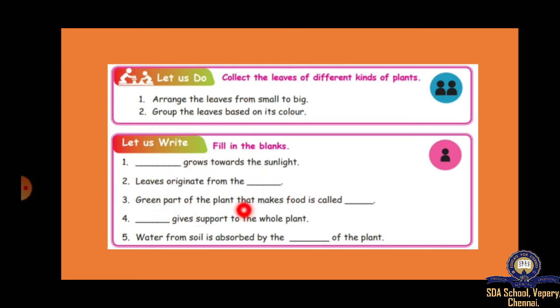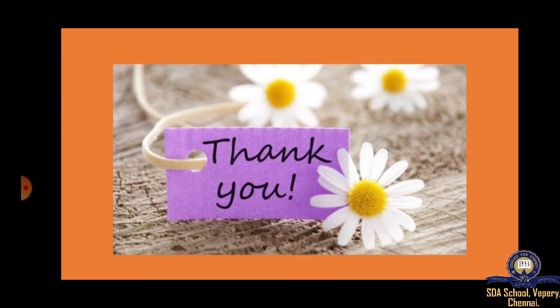Okay? Now this one, collect the leaves of different kinds of plants. If you can, just do this. Arrange the leaves from small to big. Group the leaves based on their color. So you can collect leaves of different kinds of plants, arrange the leaves from small to big, and group the leaves based on their color. By the end, I'll give one more project, based on leaves only. Okay, I hope you all understood.